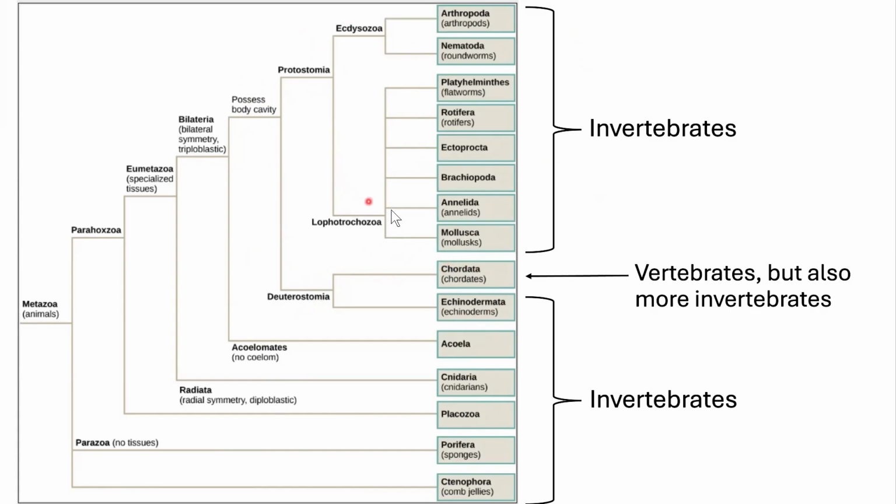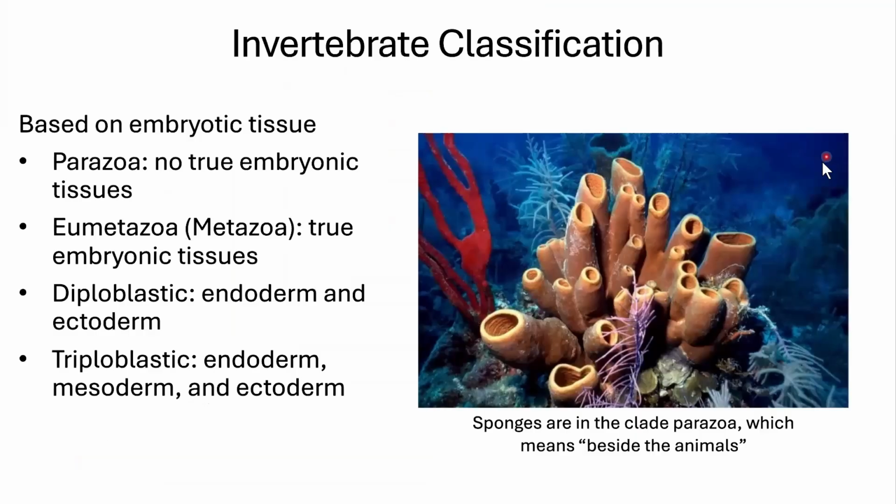Then your protostomes, we have all of these awesome critters, all invertebrates. So here's the takeaway. Most of life is invertebrates. Vertebrates are a much smaller group, although incredibly cool, and that's the topic of our next lecture.